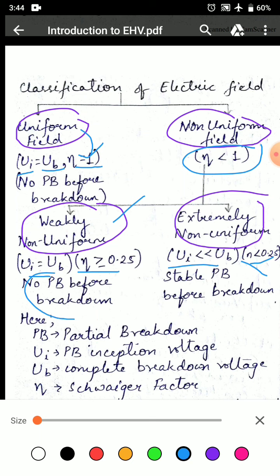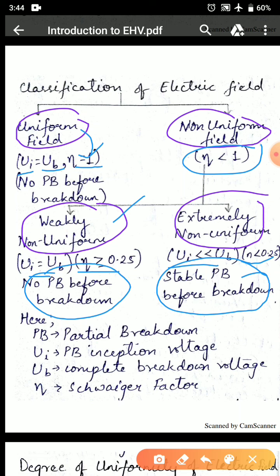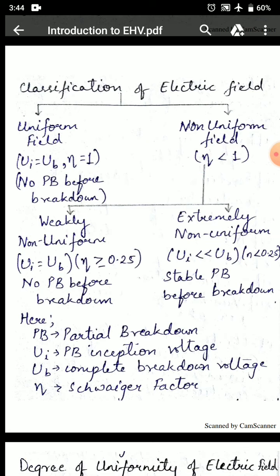Here, in weakly non-uniform field, no partial breakdown occurs before breakdown, while in extremely non-uniform field, stable partial breakdown occurs before breakdown. Here, eta can be stated as Schwaiger factor.